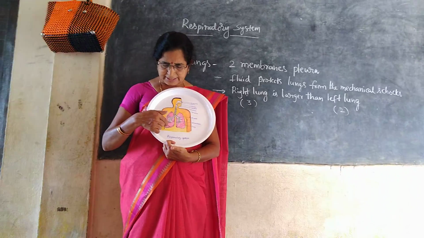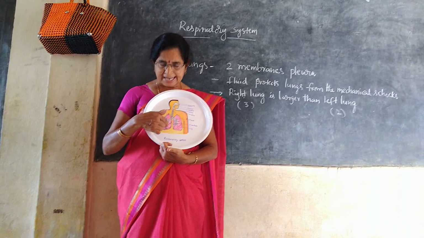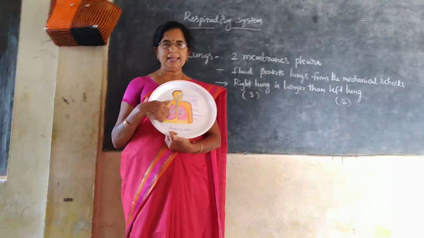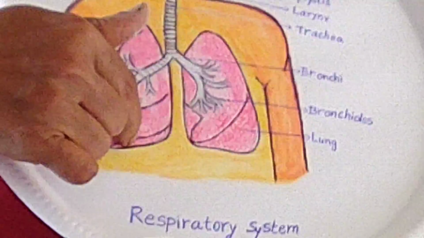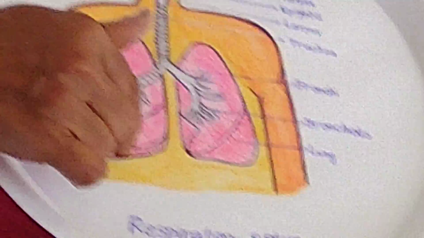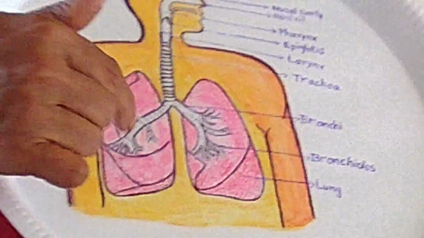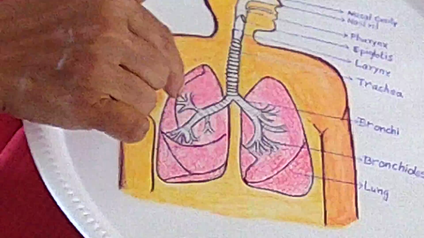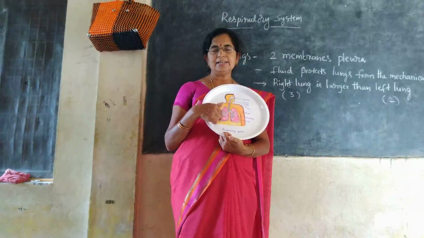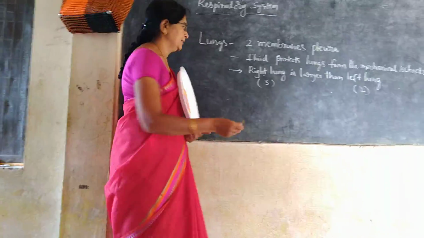If you observe, there are small tiny sac-like structures in the lung. What are they? They are called as alveoli. Alveoli are known as the structural and functional units of lungs.